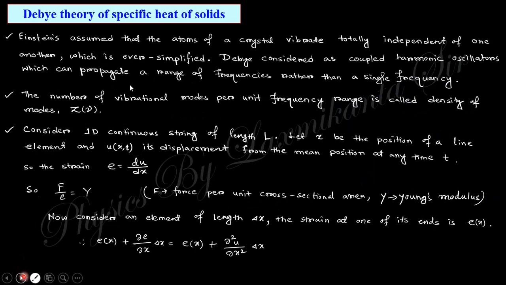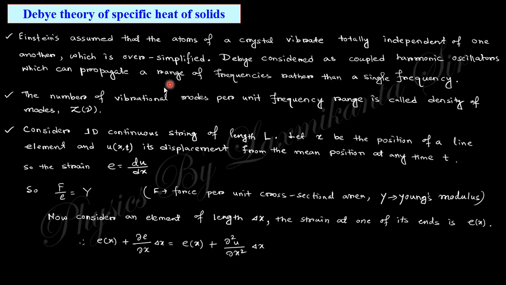Then comes the Debye theory. At the very beginning, Dulong-Petit's law gives you Cv is constant. Then comes the classical theory, where atoms are taken as classical oscillators. This also gives the same result as Dulong-Petit's law. Then Einstein took them as quantum oscillators. It satisfies the higher temperature region, but in the lower temperature region there is a deviation from the experimental curve.